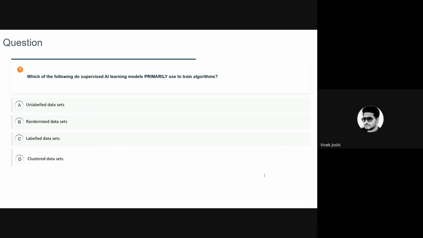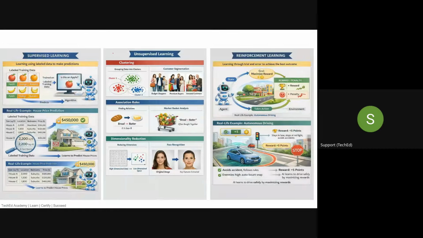Because half an hour earlier you told. Perfect, guys. That is how supervised learning will work. In supervised learning, what will we be doing? We will be doing the labeling of the data, based on which it will make the predictions. So that is about supervised learning.